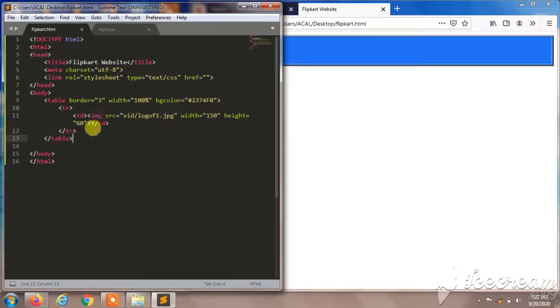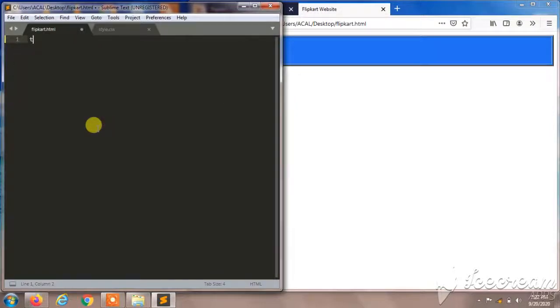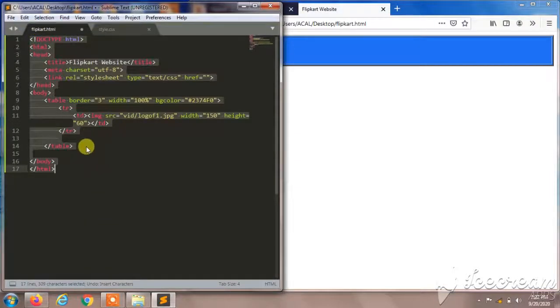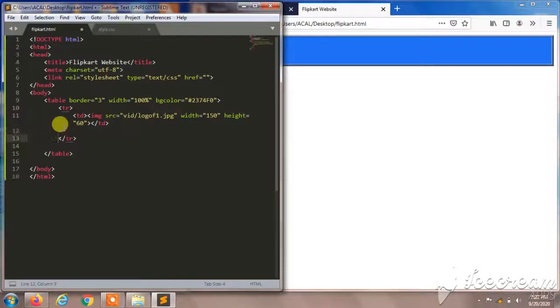Okay, I'll give one more here. Sorry, there was some mistake. I'll undo this. Don't mind, guys. I'll give you the code in my description. You can copy that and run it in your editor. I'm using Sublime Text Editor. You may use Notepad or any other editor.